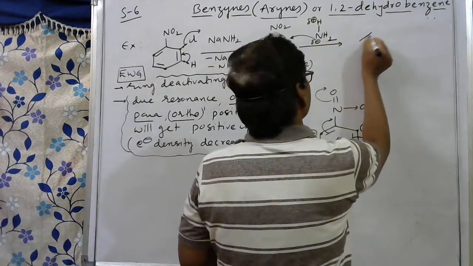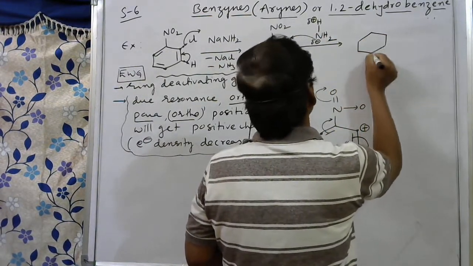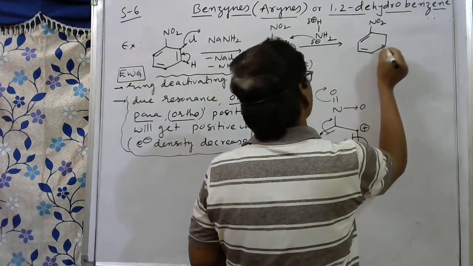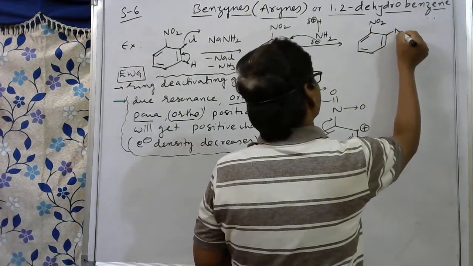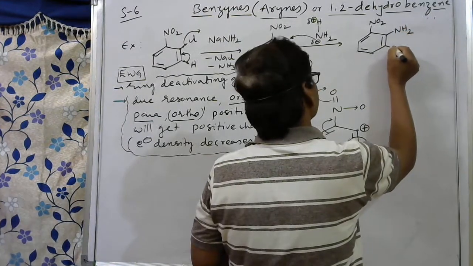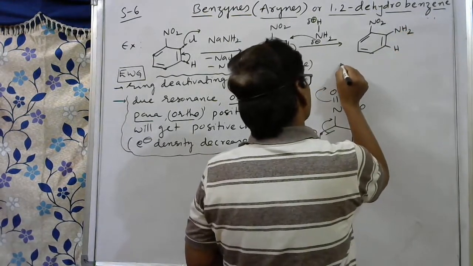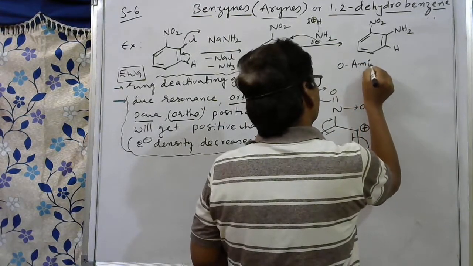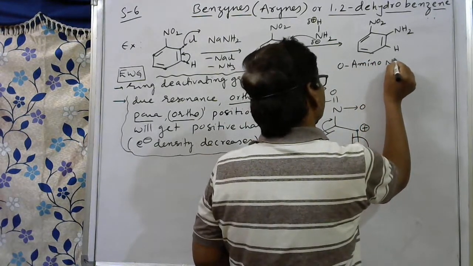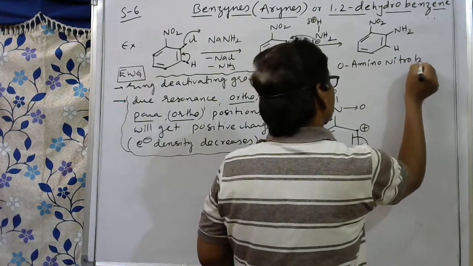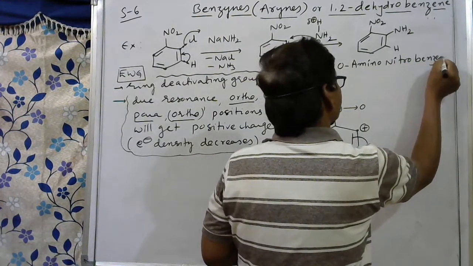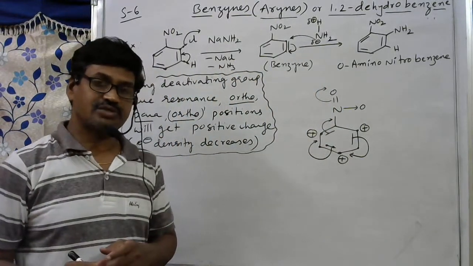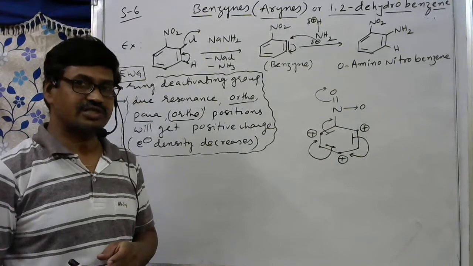So what is the product formed here? NO2 remains, here are the double bonds, here NH2 and here hydrogen. This is ortho amino nitrobenzene. This is the major product. Is it a direct substituted product or a sine substituted product?